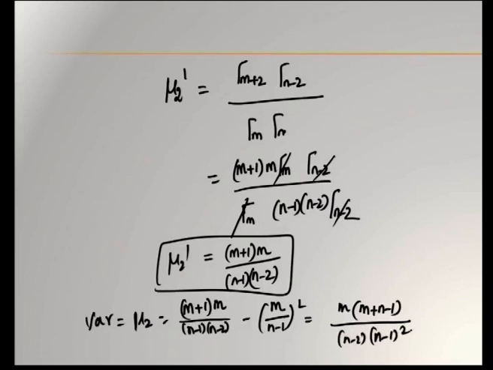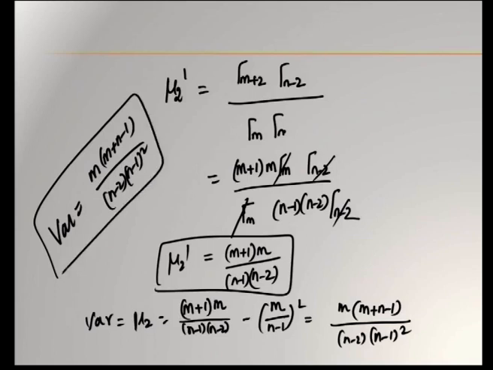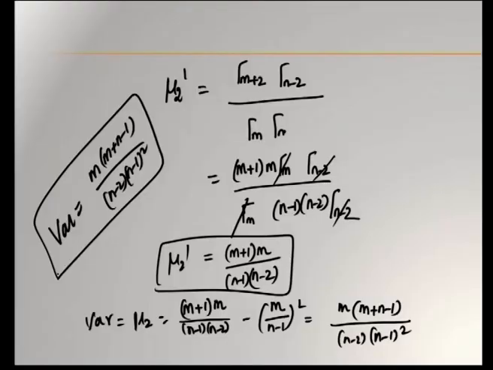So, this is the variance. Let me write it clearly. Variance is equal to m into m plus n minus 1 by n minus 2 into n minus 1 whole square. Hence, we have derived the constants of beta distribution of second kind. Mean is m divided by n minus 1, and variance is m into m plus n minus 1 by n minus 2 into n minus 1 whole square.